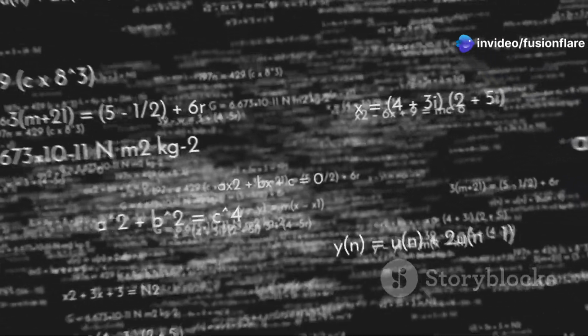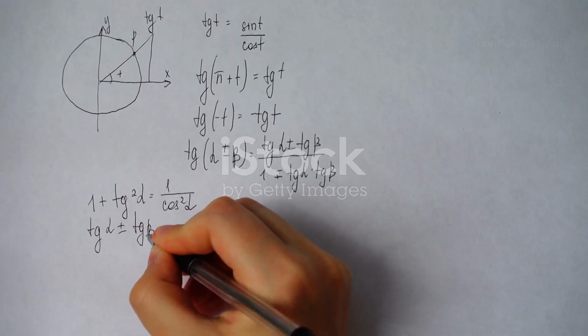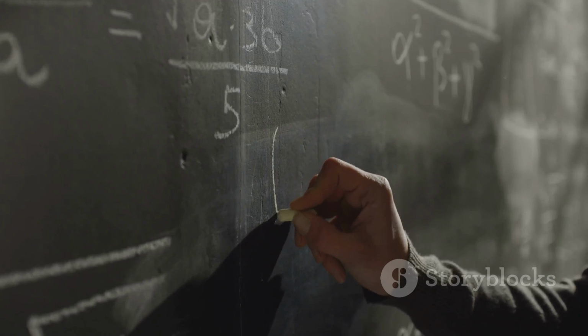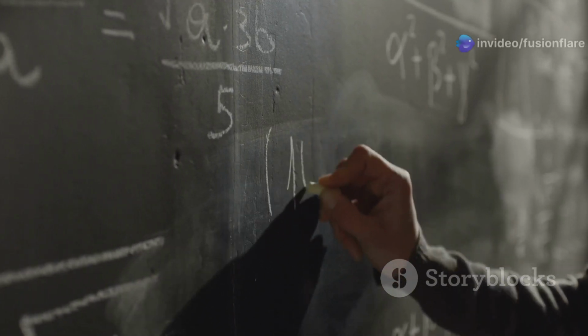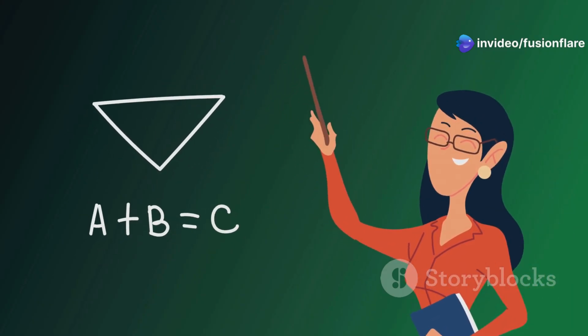Conquering constants and sums in the realm of derivatives. The constant rule and the sum and difference rules are your allies in simplifying derivative calculations. The constant rule states that the derivative of a constant is always 0. This makes sense because constants don't change, so their rate of change is always 0.